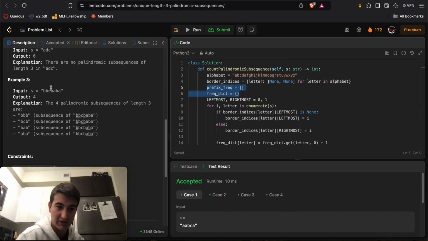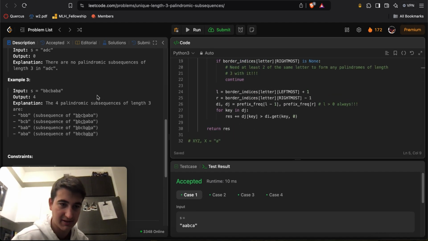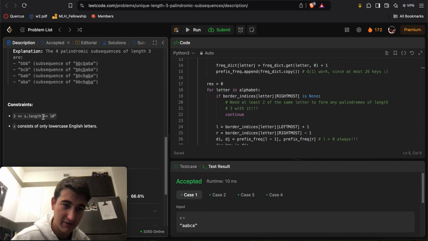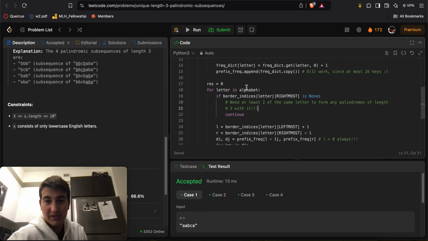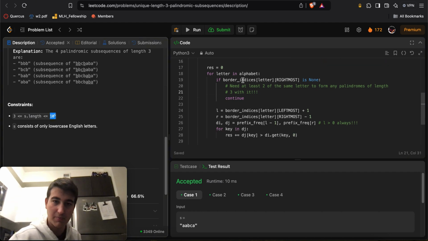I guess technically you can get away with it because there's a constant number of English lowercase letters, which is why this is not going to be as inefficient as I thought. Technically, I think this might pass under the constraints here, because 26 times 10 to the 5 is about 2.6 times 10 to the 6. You should be able to pass it on LeetCode, but otherwise, for every single letter in the alphabet, you'd be doing O of n work, and if you can avoid that, you should, right? And so that's exactly what I did.